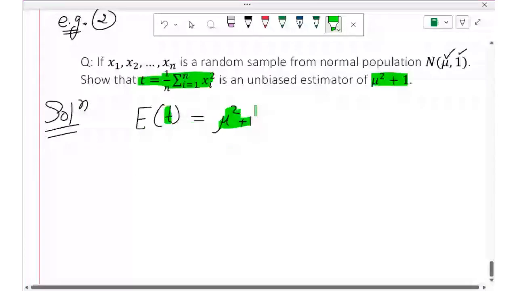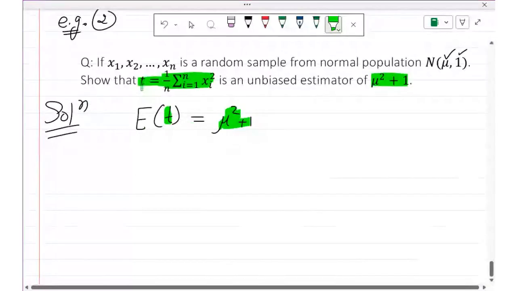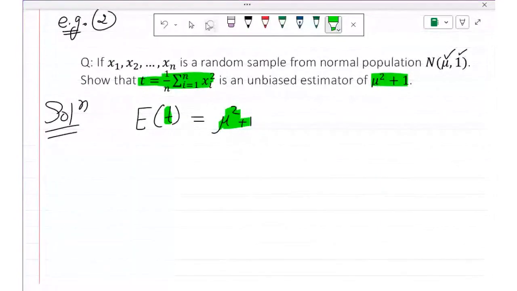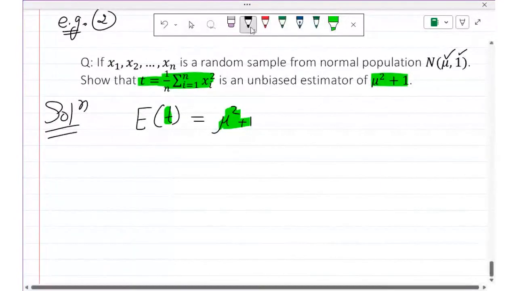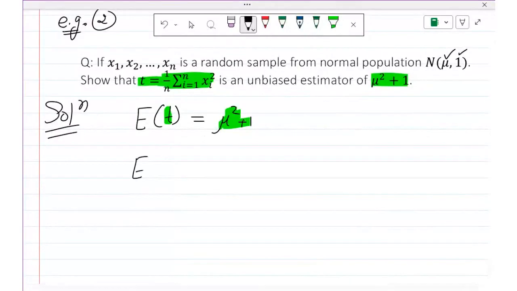So I will show that if I find the expected value of this T, it comes out to be mu square plus 1. Now in place of T, we are going to put this. So what is T? This we have to show. To show this thing, now I will take the left hand side.